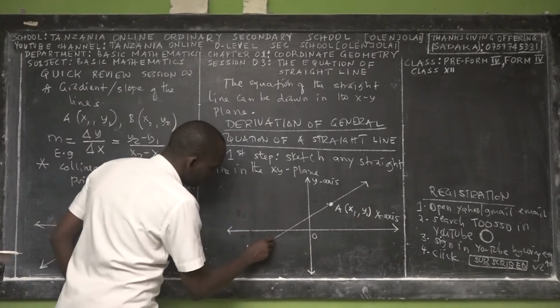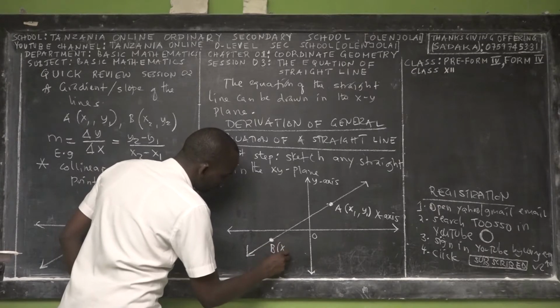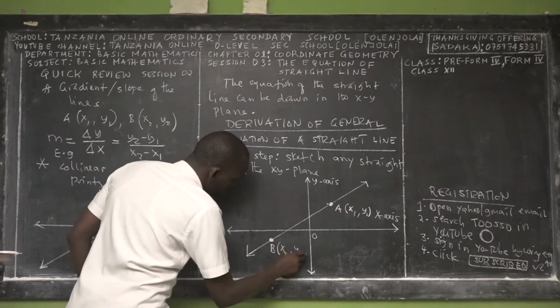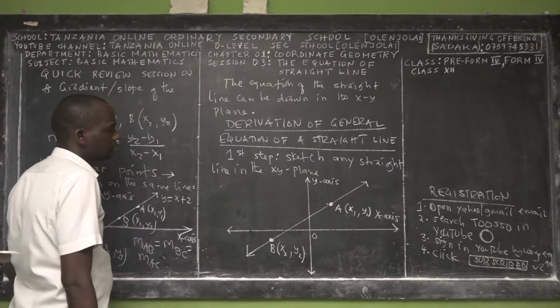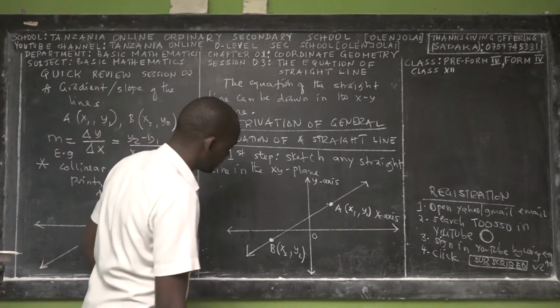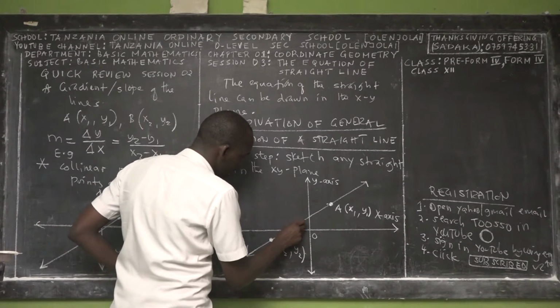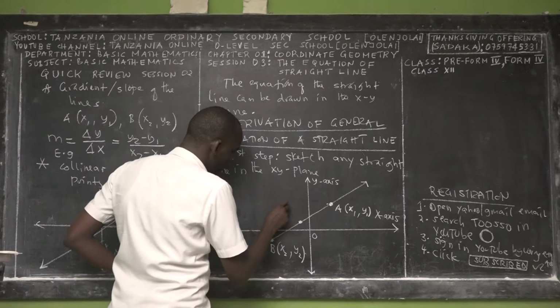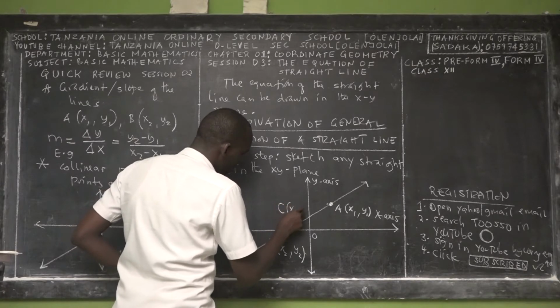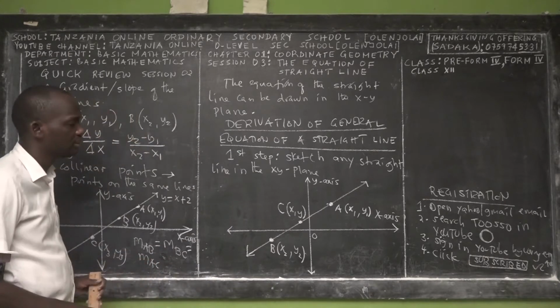The second point is B, so this is x2, y2. But again, let us have another point here. This is point C, it is x, y.